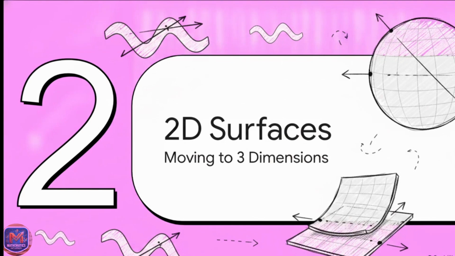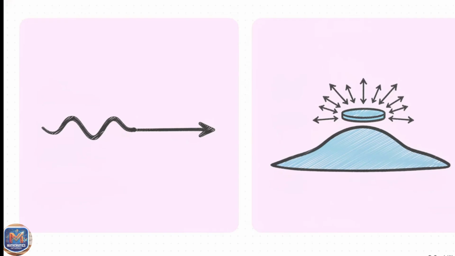Section 2. 2D surfaces, moving to 3 dimensions. We know how to find the direction of a 1D line, but how do you find the direction of an entire 2D surface? Let's see how this builds from 1 dimension to 2. We've nailed down curves, right? While a 1D curve has just one single forward tangent line at any specific point, a 2D surface changes the game entirely. If you stand on a curved surface, like say a grassy hill, you can walk forward, backward, left, right, or literally any angle in between.